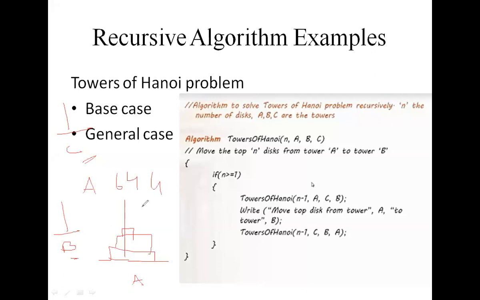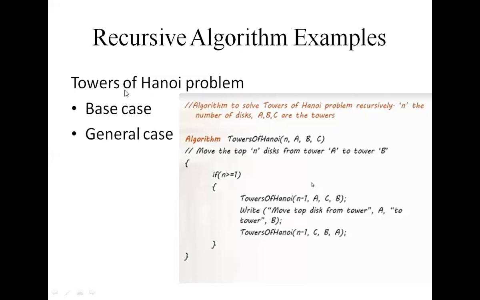So see the conditions: only one move at a time, and we cannot store a larger disk on a smaller disk. These are the conditions. We already know all about the towers of Hanoi problem. You already studied it in data structures. Just what you don't know is, in this example, the towers of Hanoi puzzle, what is the base case and what is the general case?